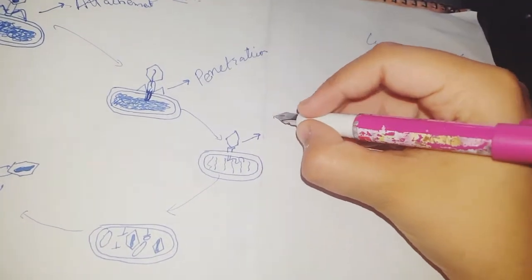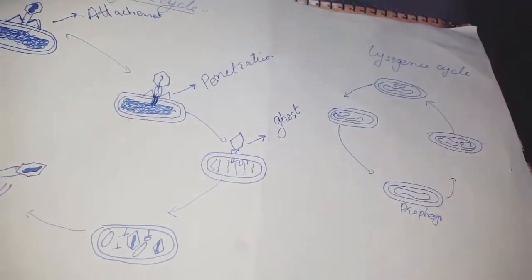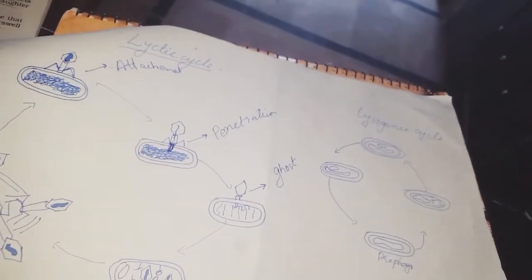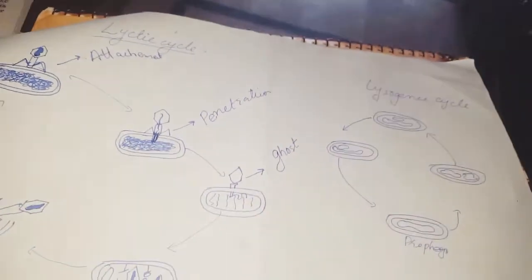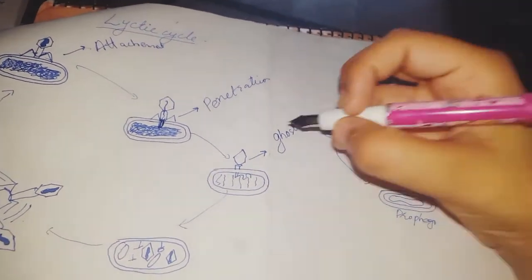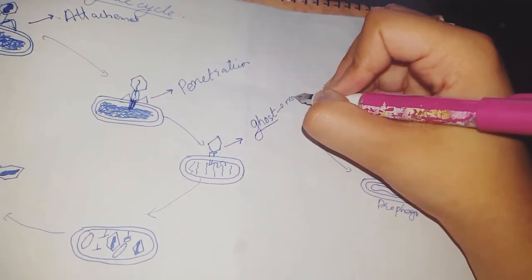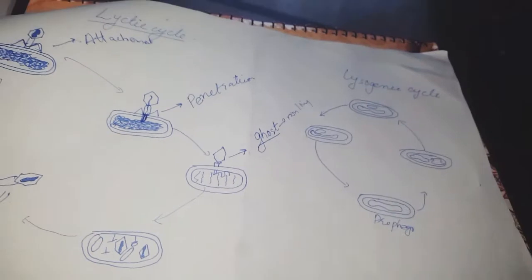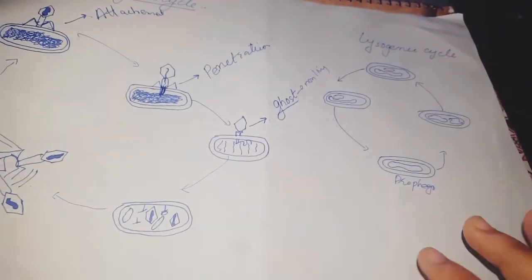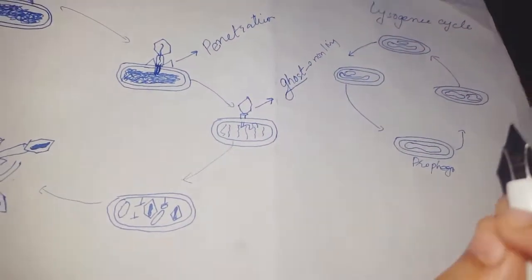The third step is, one thing is the viral part which is left outside of the cell, because the DNA has now gone inside of the cell. The viral parts, the capsid, the envelopes and whatever else is left outside the cell, will be a ghost, non-living, like any material lying there, and it will not have any value. Its value was due to the DNA which has now entered the bacterial cell.